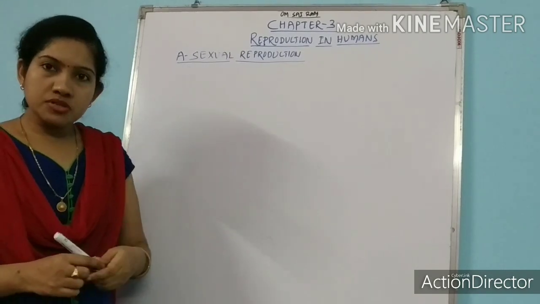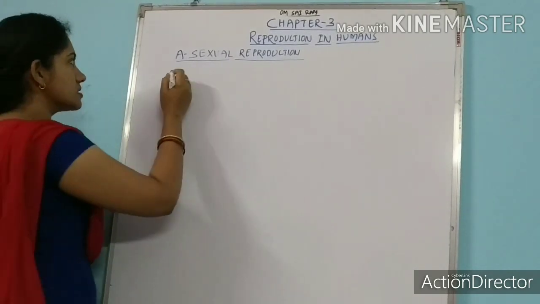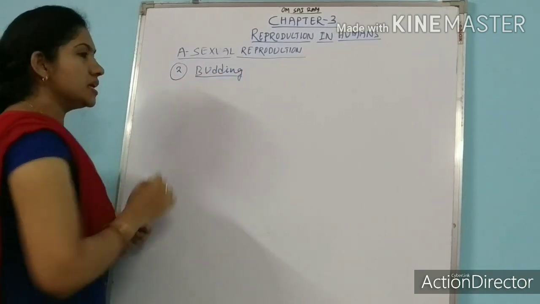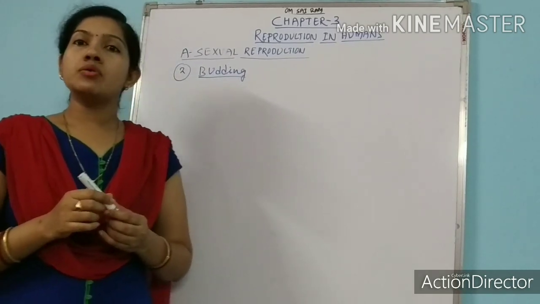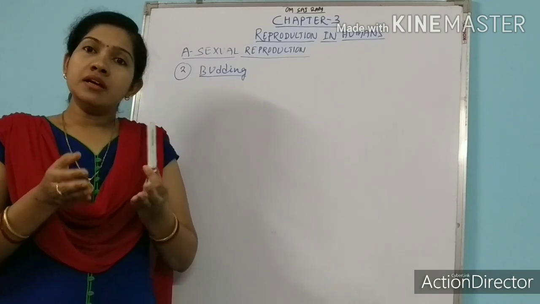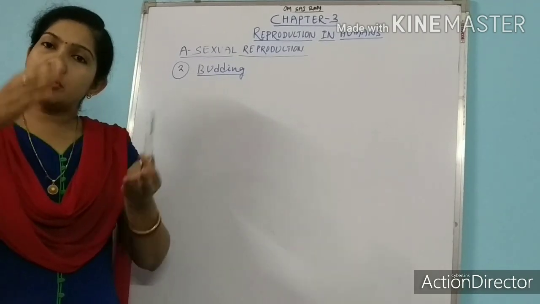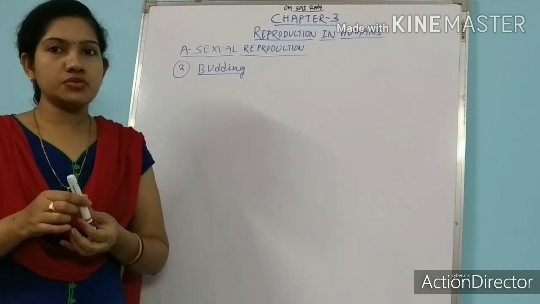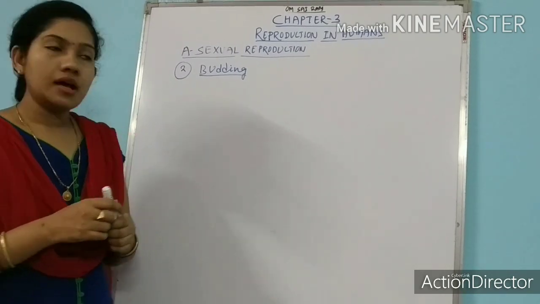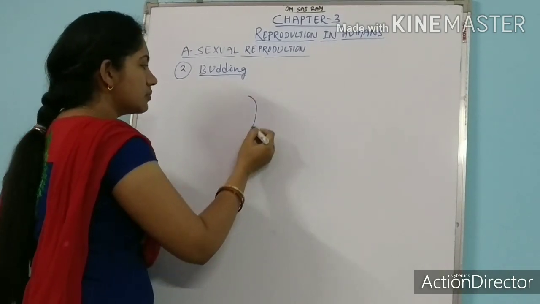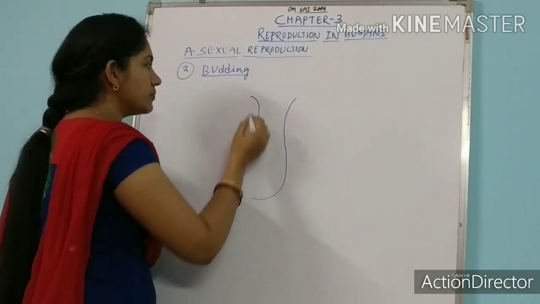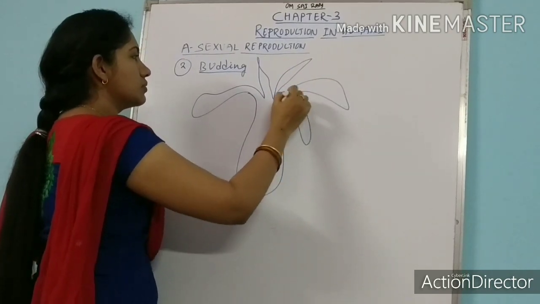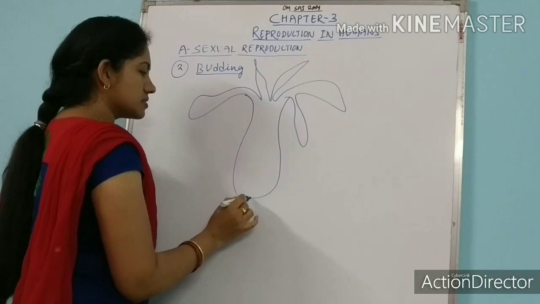Here the next asexual reproduction we will discuss is budding. What is budding? Budding is an outgrowth formed over the parent body, and when that outgrowth matures, it will detach from the parent body and grow into the same parent individual. Here we can take an example of hydra. Hydra generally undergoes budding. If you see the body of a hydra, it is somehow like this. It has an outgrowth like this. We call this outgrowth tentacles.